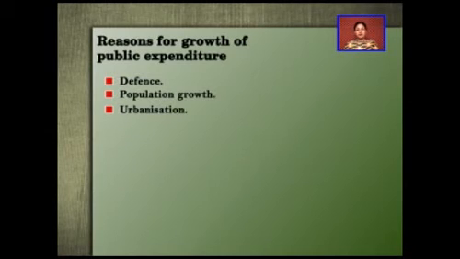The excess number of people coming to the cities need sanitation facilities, they need education, they need jobs. All these things will come only through public expenditure, and public expenditure can be done only by the government.